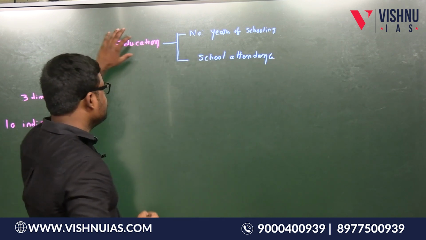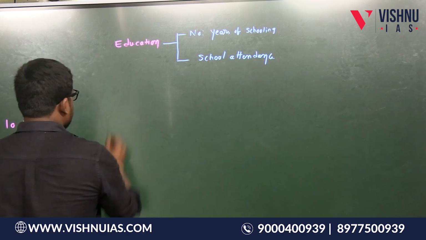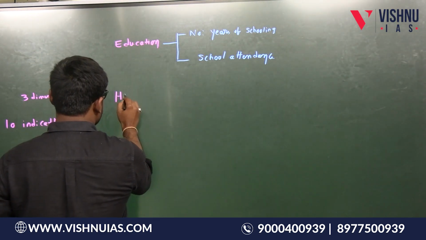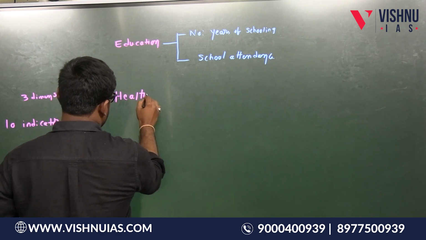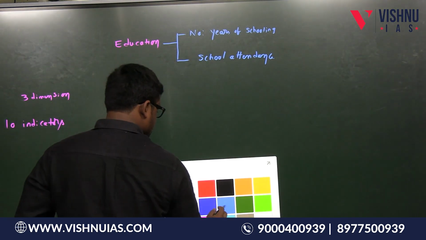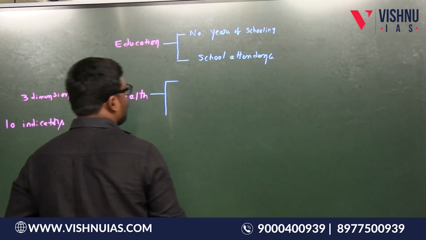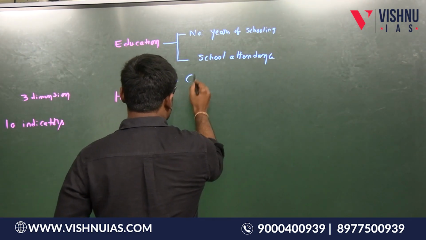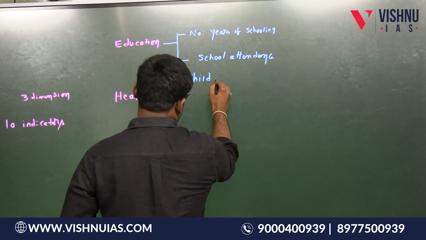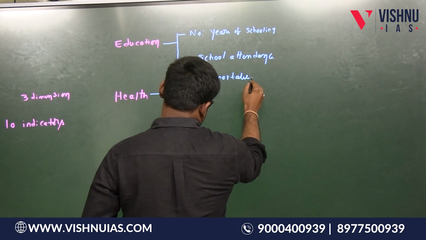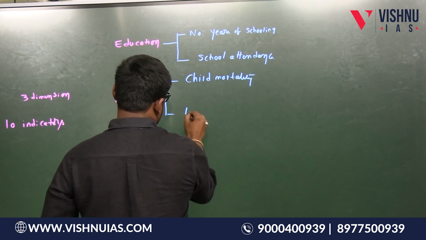So the next dimension here is health. Under this health, again there are two indicators. One is child mortality. Another one is nutrition.